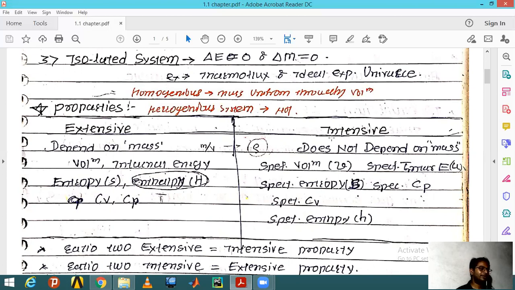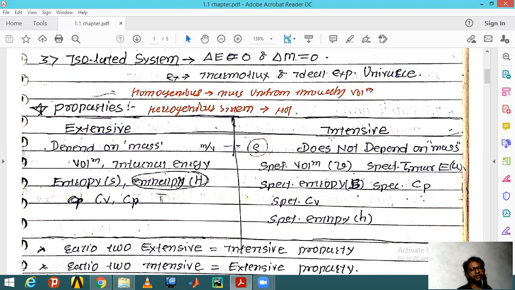If you check the density of 100 liters of water, it is 1000 kg per cubic meter. And if you take the density of a single droplet, it is also 1000 kg per cubic meter.